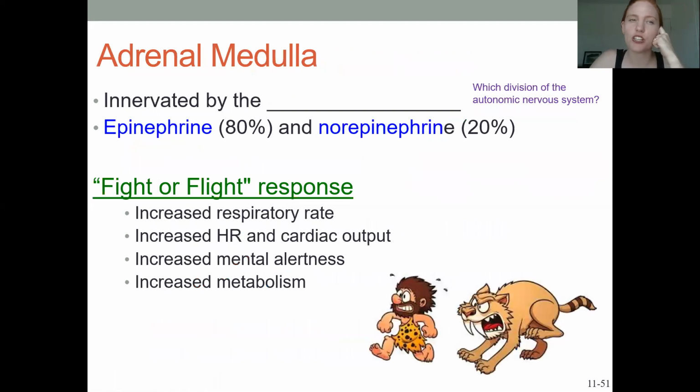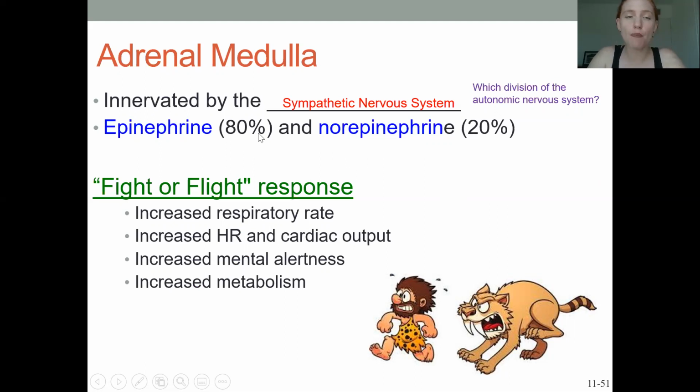Okay, so let's go into the adrenal medulla. The adrenal medulla, and medulla means middle, is going to help out the fight or flight response. So which division of the autonomic nervous system is it going to be innervated by? That would be the fight or flight sympathetic nervous system. The sympathetic nervous system triggers the fight or flight response, and to make it a bigger, longer lasting response, it'll then stimulate the adrenal medulla to secrete epinephrine primarily, but also a little bit of norepinephrine as well.